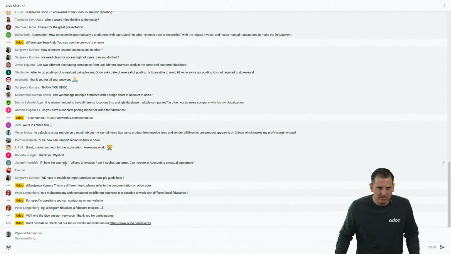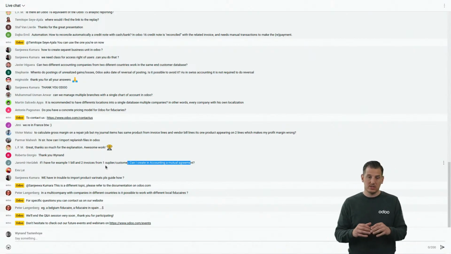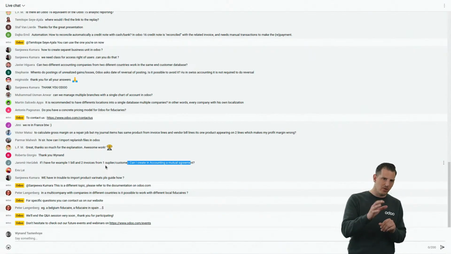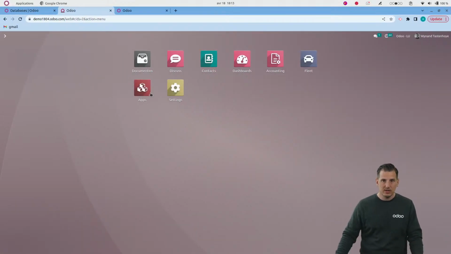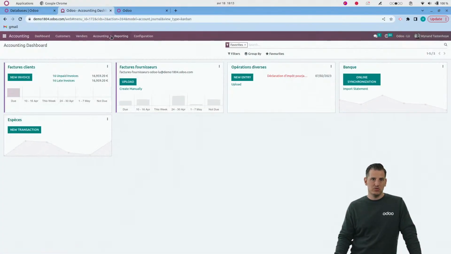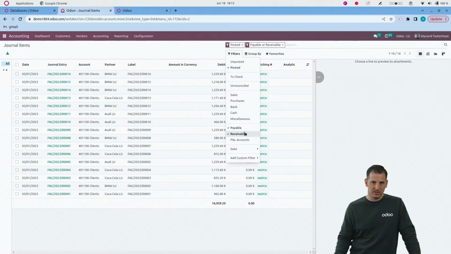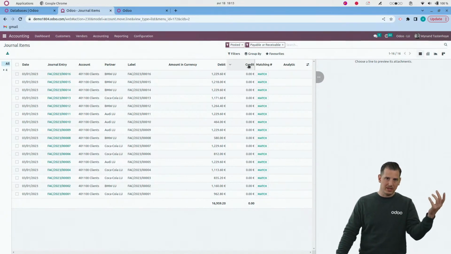If I have, for example, one bill and two invoices, then yes, you can reconcile transactions. It's the only exception we give where you can reconcile transactions on different accounts: accounts receivable and payable. Very quickly, if you go in Odoo and take, for example, the journal items, you can group on payable and receivable. Of course, there is not a lot in there, but if you group over there, you have all transactions on payable and receivable accounts.